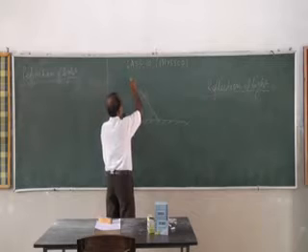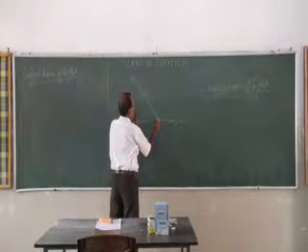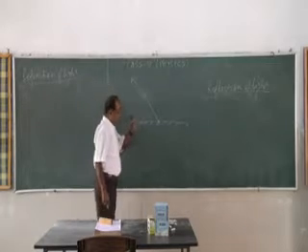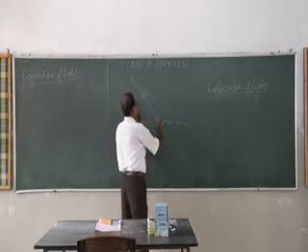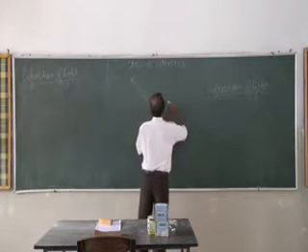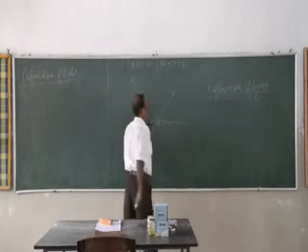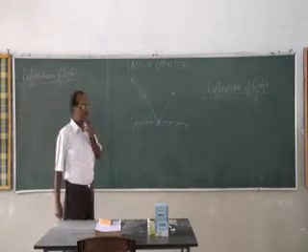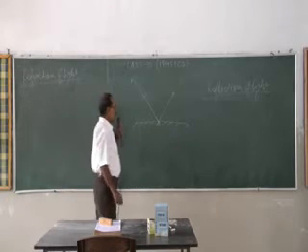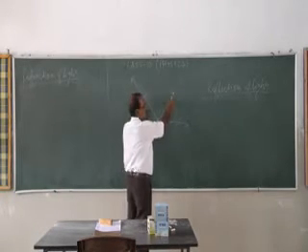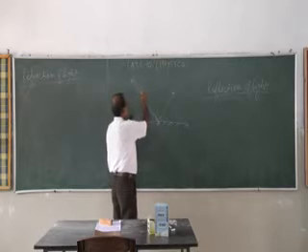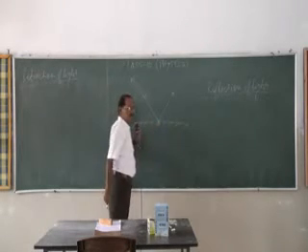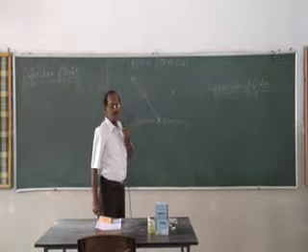The point O is known as the point of incidence. The light reflects after striking the surface of the plane mirror. This ray is known as the reflected ray. This is the incident ray, this is the reflected ray, and this is the point of incidence.